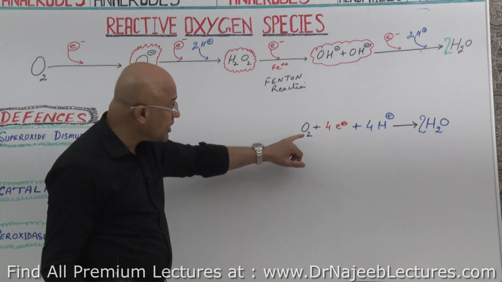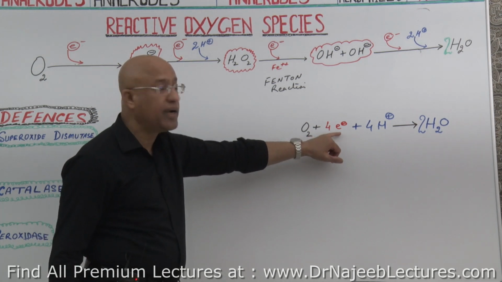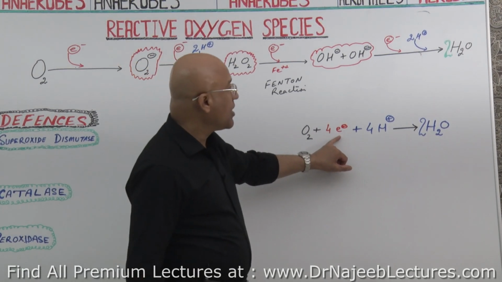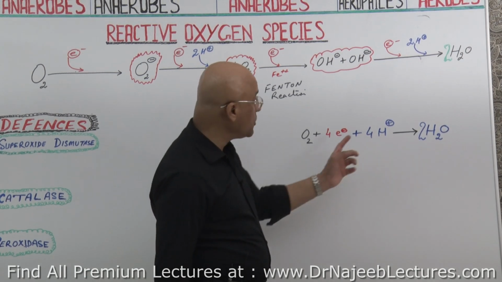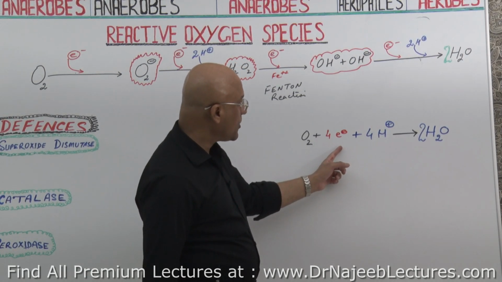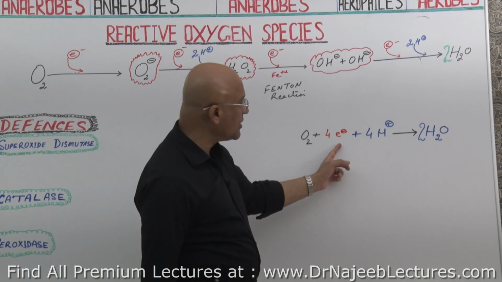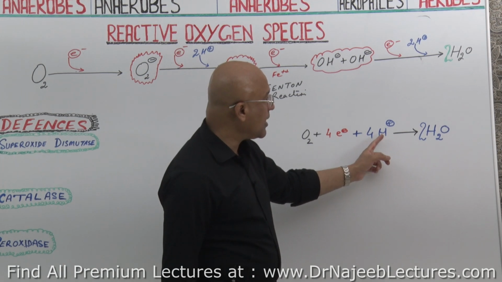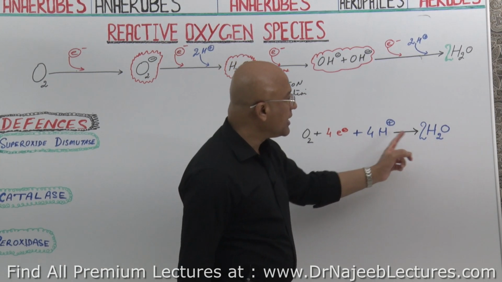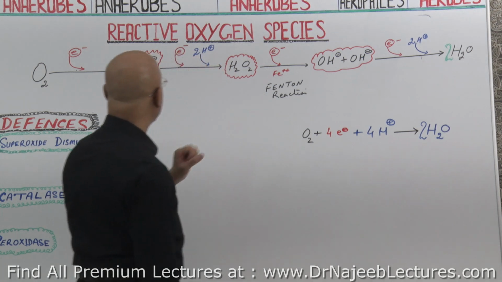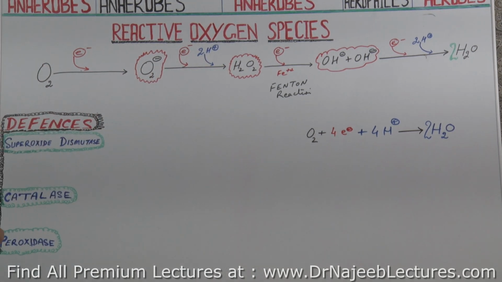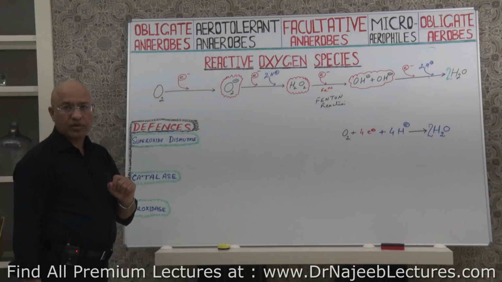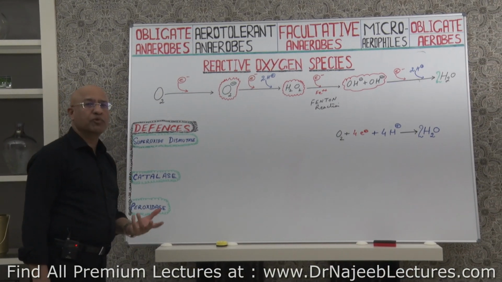For complete reduction of this, how many electrons do you need to add? 4 electrons, right? And then with the addition of, what is this? When we have fully reduced diatomic oxygen, and with that we add 4 hydrogens, what is this, protons, it will make water. Now it is clear to us from where the reactive oxygen species come. What are reactive oxygen species?